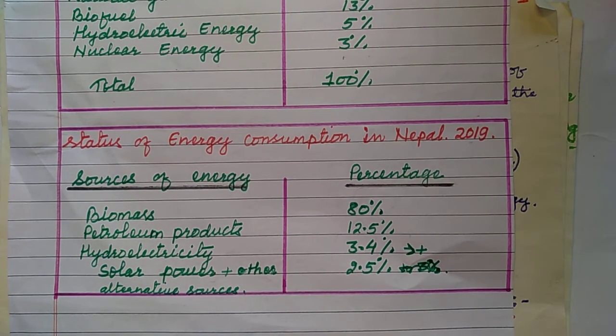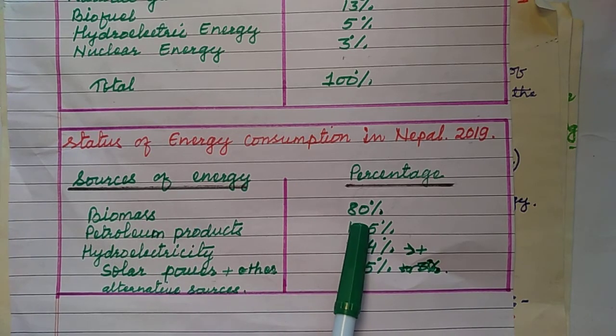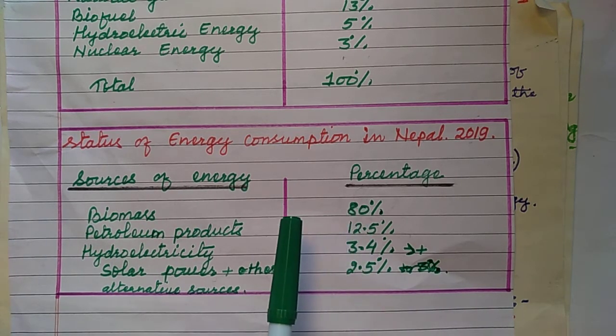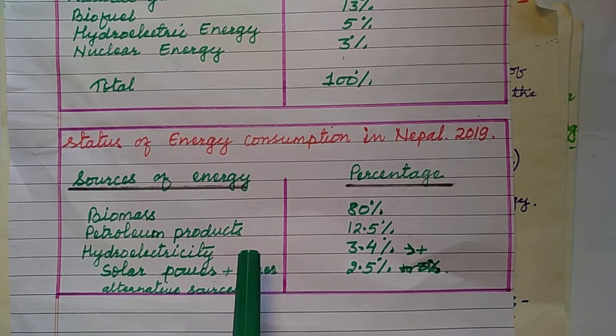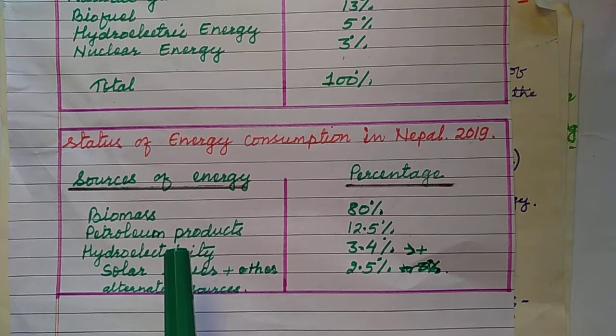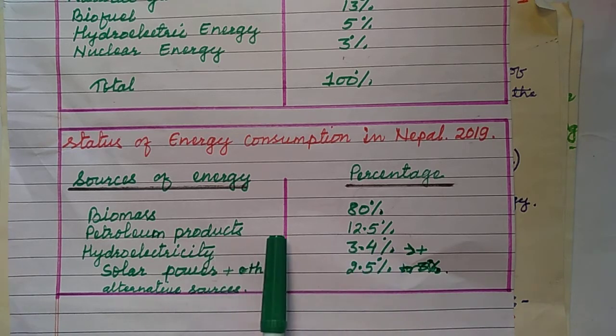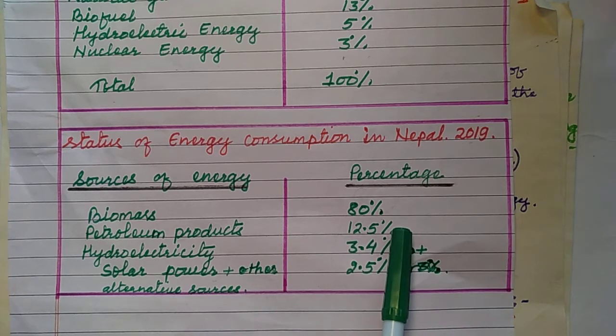Now we will see the status of energy consumption in Nepal according to data of 2019. In Nepal, sources of energy, biomass 80%. So because the major population of our country is involved in agricultural activities, the major portion comes from biomass, firewood, coal, gobar gas, etc. 80%. Petroleum products 12%. Petroleum products means fossil fuels. Fossil fuels cover 12.5% energy usage in our country.